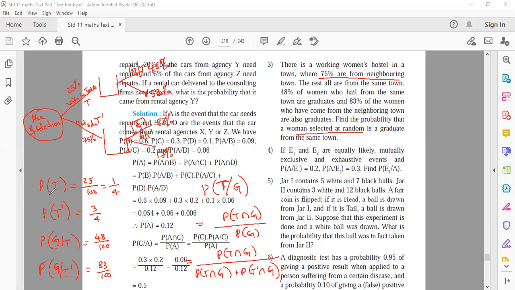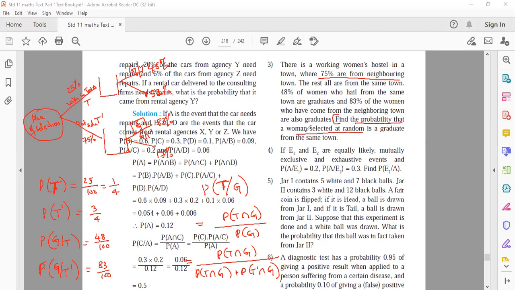So what are the things that you have to know? Probability of A within the town. The woman who is selected from the hostel, what is the chance she belongs to the town? 1/4. Which belongs not in the town? 3/4. Graduate within the town? 48/100. Graduate given that not from the same town? 83/100. Now last part.